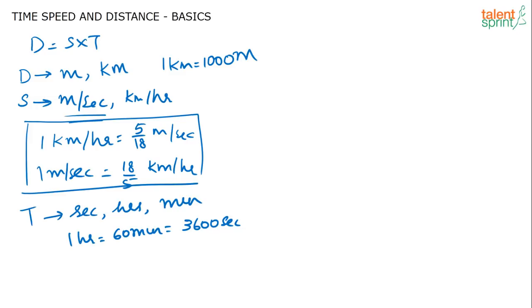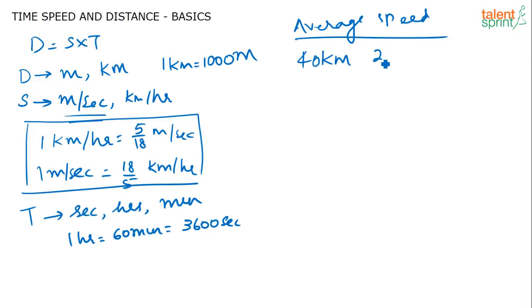The next important section from this topic would be calculation of average speed. You should know how to calculate the average speed. For example, there is a question which says there is a person who travels the first 40 kilometers of his journey at a speed of 20 kilometers per hour, and the next 30 kilometers at a speed of, let us say, 30 kilometers per hour.